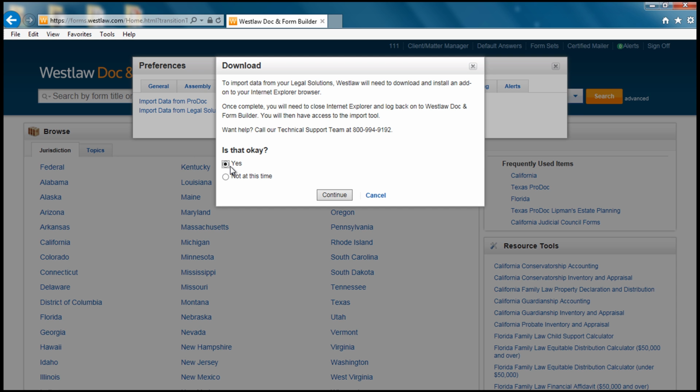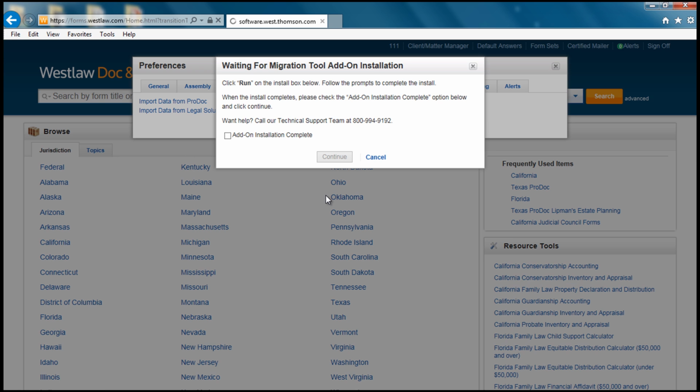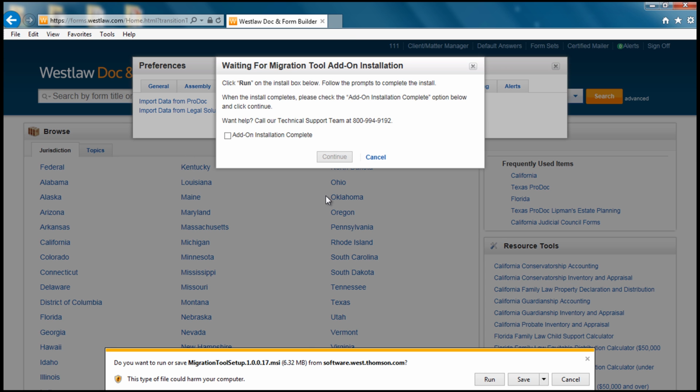After you click Continue on the first migration pop-up screen, we will get the next screen to download. Let's click Yes under the option Is it okay and press Continue. We will now get a pop-up at the bottom of our browser asking if we want to run or save the migration tool.